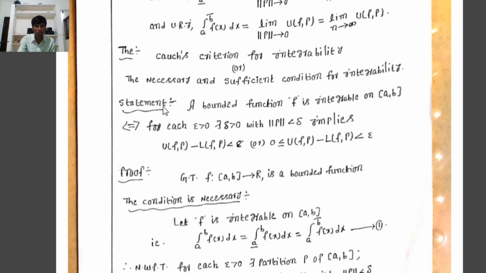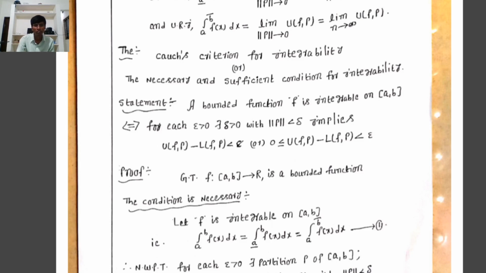First one, statement. A bounded function f is integrable on closed interval [a, b] if and only if for each epsilon greater than 0 there exists a delta greater than 0 with norm of P less than delta implies UFP minus LFP is less than epsilon, or 0 less than or equal to UFP minus LFP less than epsilon.